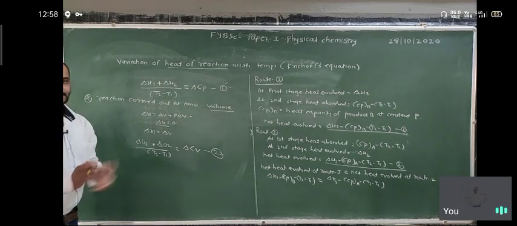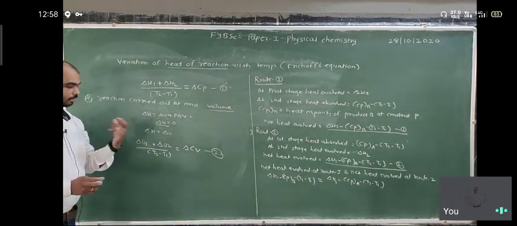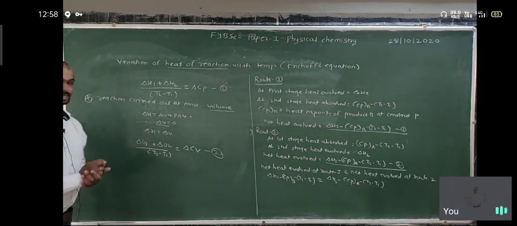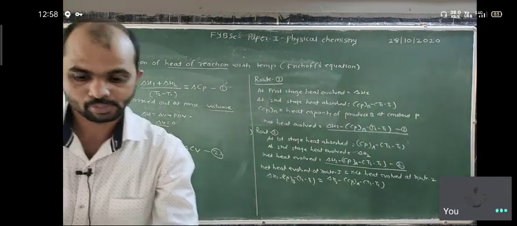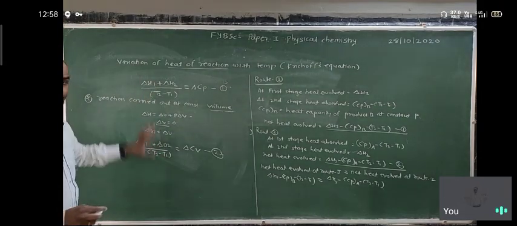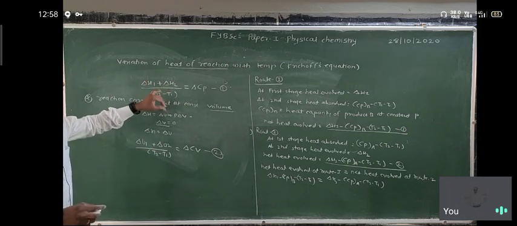There we kept the pressure constant, here we solve the same as given, and here the volume is constant. So we get the equation delta U1 plus delta U2 or delta U2 plus delta U1, both are same because there is a plus sign. So delta H2 plus delta H1 or delta H1 plus delta H2.